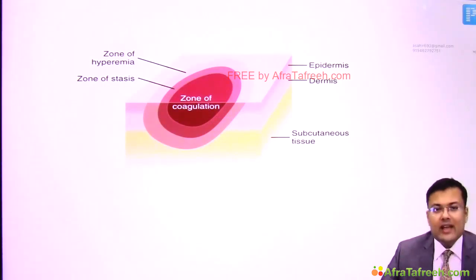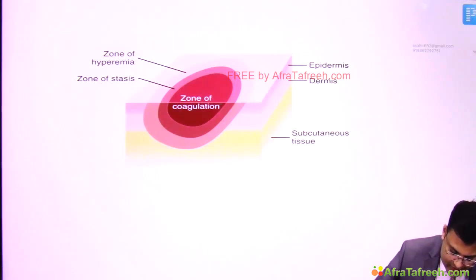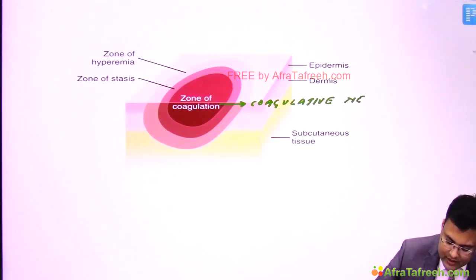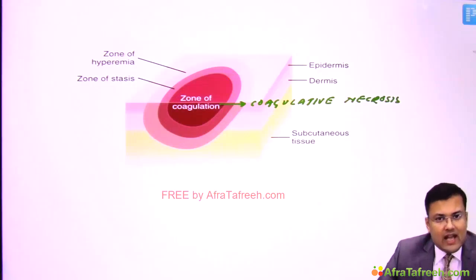In the zone of coagulation there is irreversible damage, because coagulative necrosis has occurred.